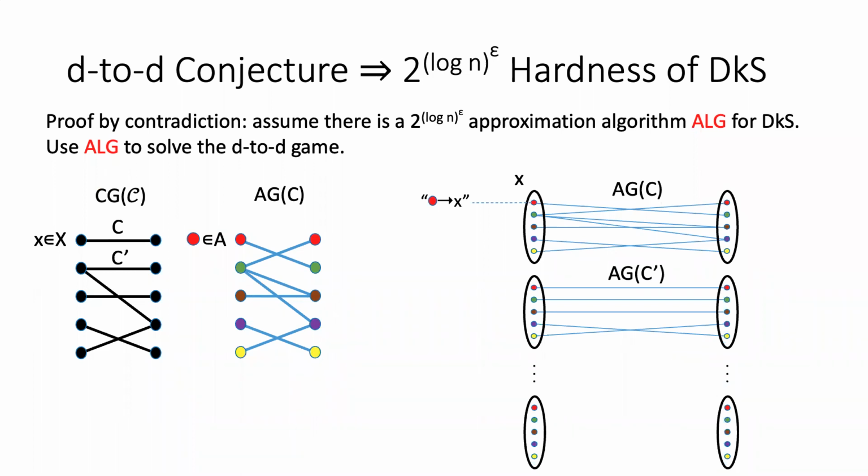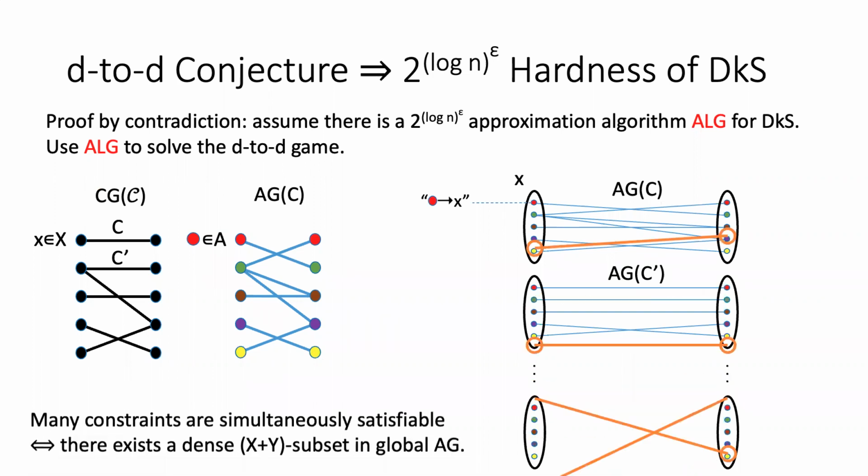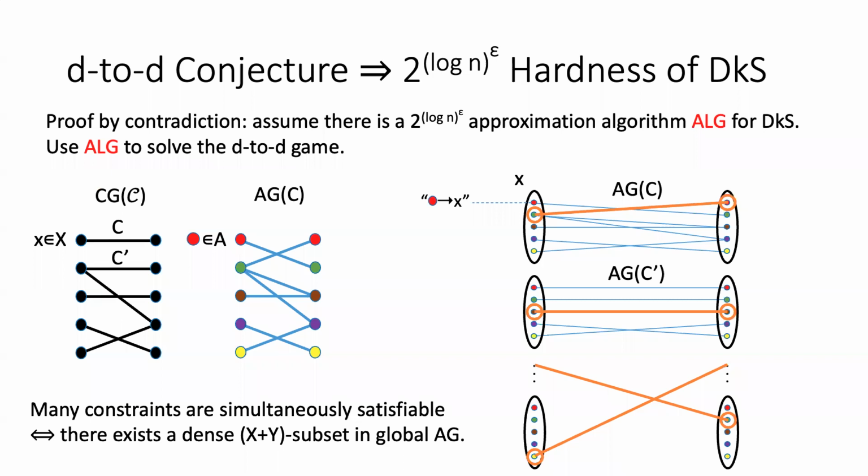What we do next is apply this approximation algorithm ALG for densest subgraph to this graph. The key intuition is that if the CSP is a yes instance, meaning that a large fraction of the constraints can be satisfied by a single assignment, then there exists a dense X plus Y sized subgraph corresponding to this good assignment in the most natural way.